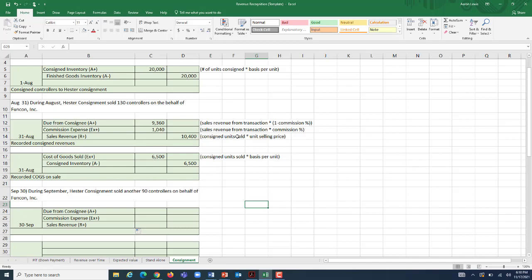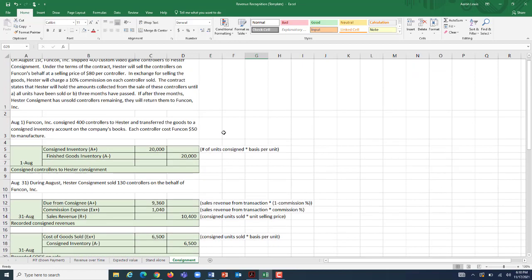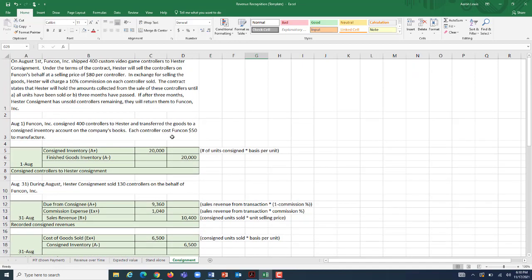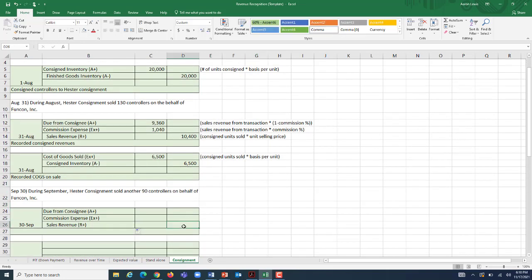We're going to use the same formula that we had above. Consigned units sold times unit selling price gives us our sales revenue. Well, they're selling 90 units on our behalf. They're selling them, again, way up here, at a rate of $80 per unit. So if they're selling 90 units at $80 a piece, we just multiply those two numbers together. We come up with $7,200 worth of sales revenue from these consigned units that Hester's selling.